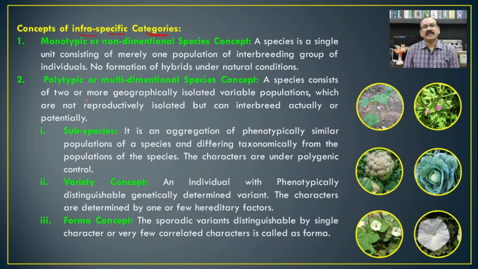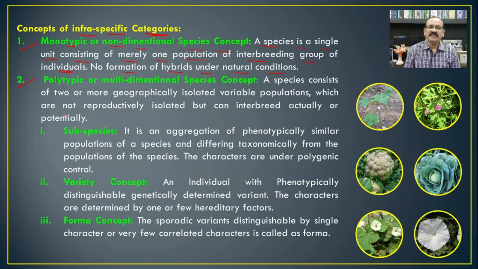These infra-specific categories are classified into two different categories: the first one is monotypic and the second one is polytypic. The monotypic is also known as the non-dimensional species concept, and according to this concept, a species is a single unit consisting of merely one population of an interbreeding group of individuals, with no formation of hybrids under natural conditions.